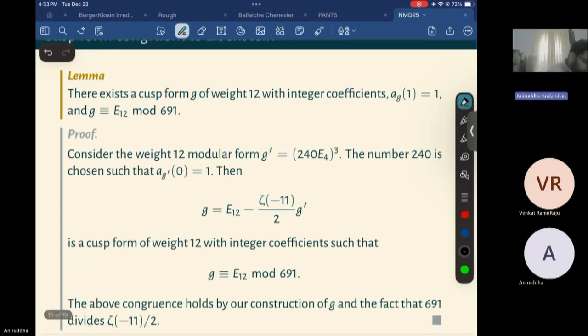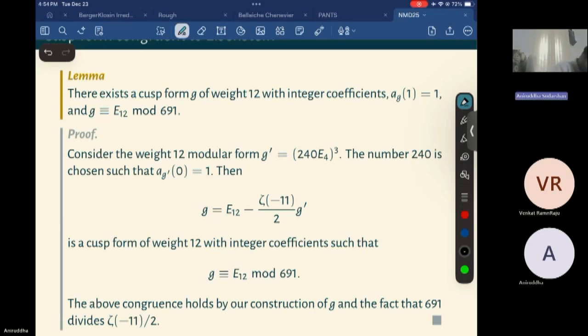So consider the weight 12 modular form G, which is some constant, 240, times E4. E4 is the weight 4 Eisenstein series, and you cube that. When you cube a weight 4 Eisenstein series, the weight becomes 3 times 4, which is 12.